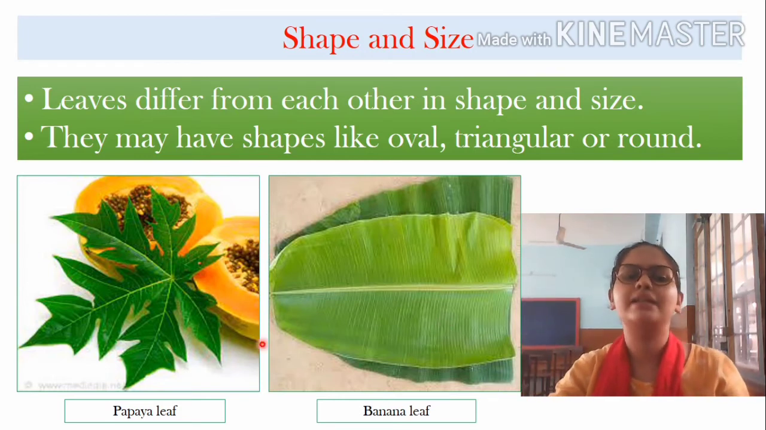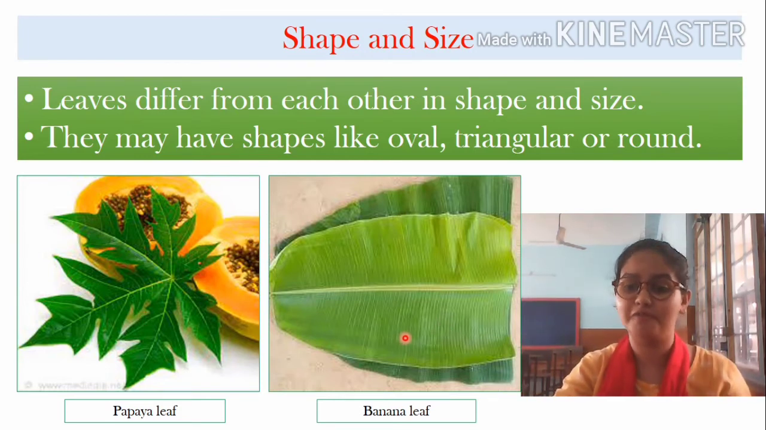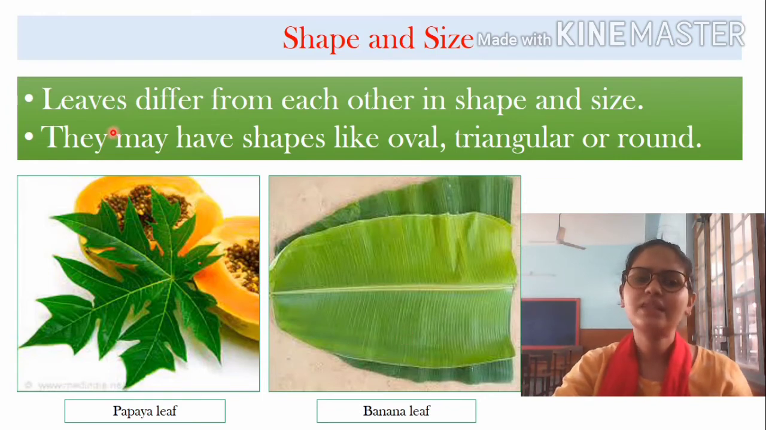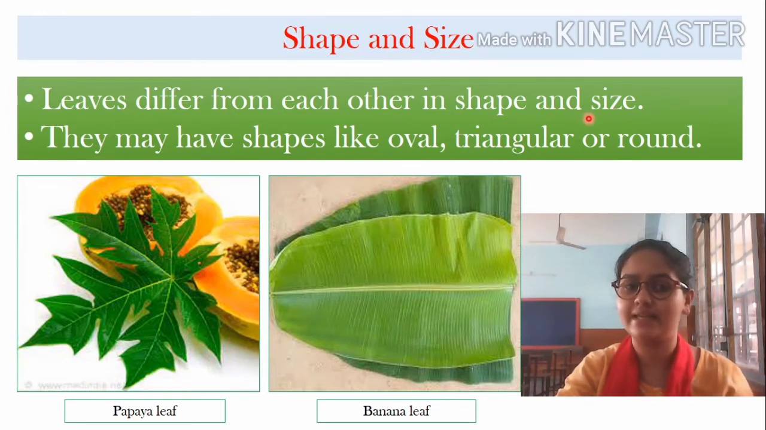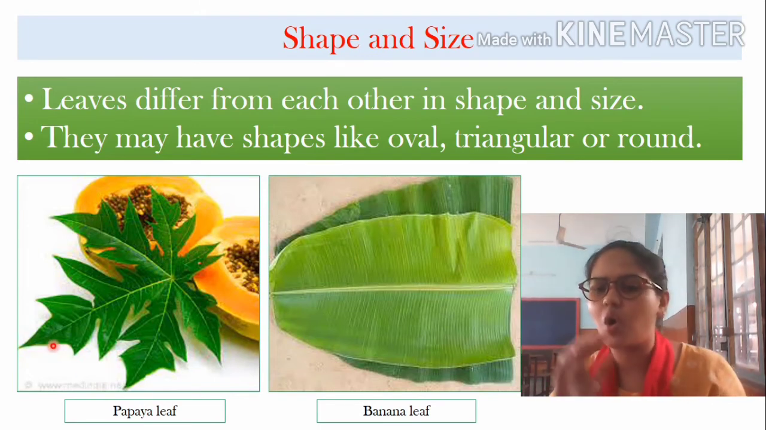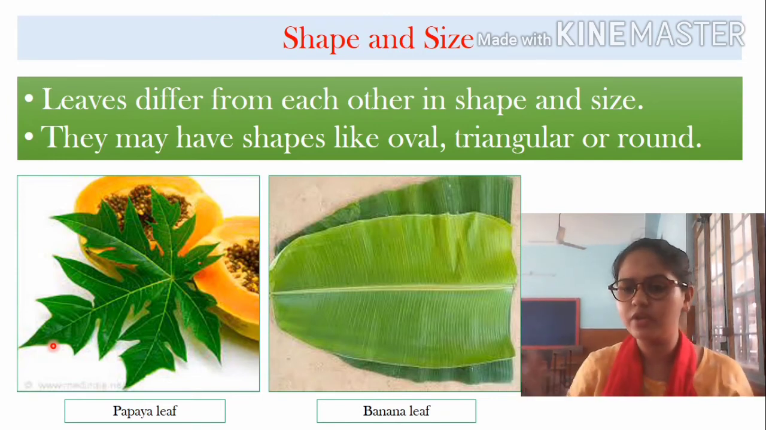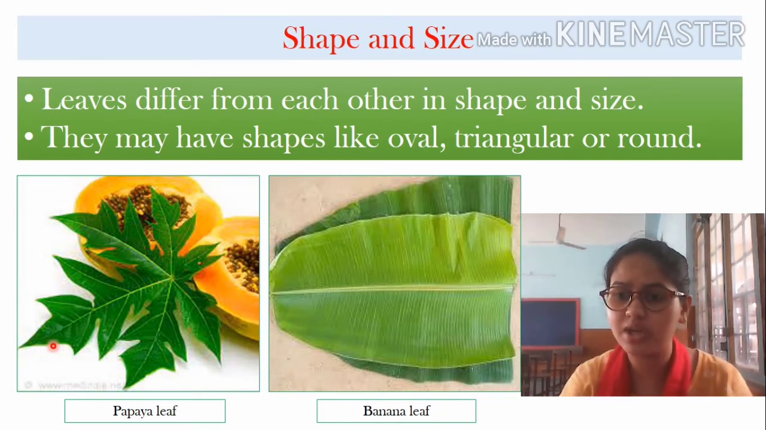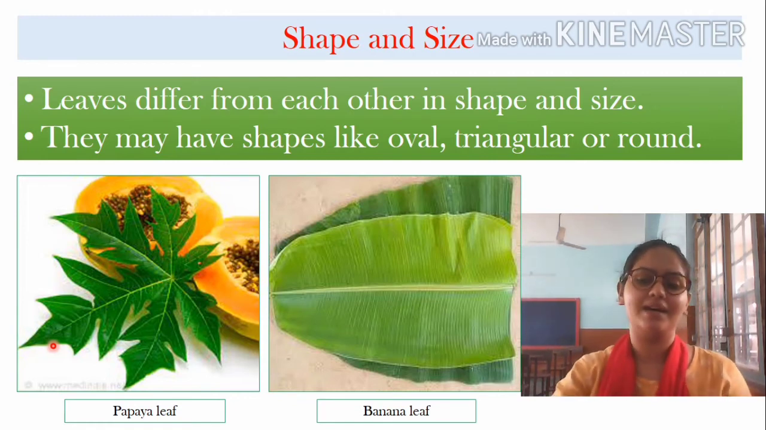You can see in the picture of papaya and banana how they are different from each other, right? Leaves differ from each other in shape and size. They may have shapes like oval, triangular, and round. We can say this one is triangular, and this one is oval. Wherever we go, we learn about the shape and size of every living being created by nature. They have a shape and size, that's why they are living things. So this is about the shape and size of our leaves.